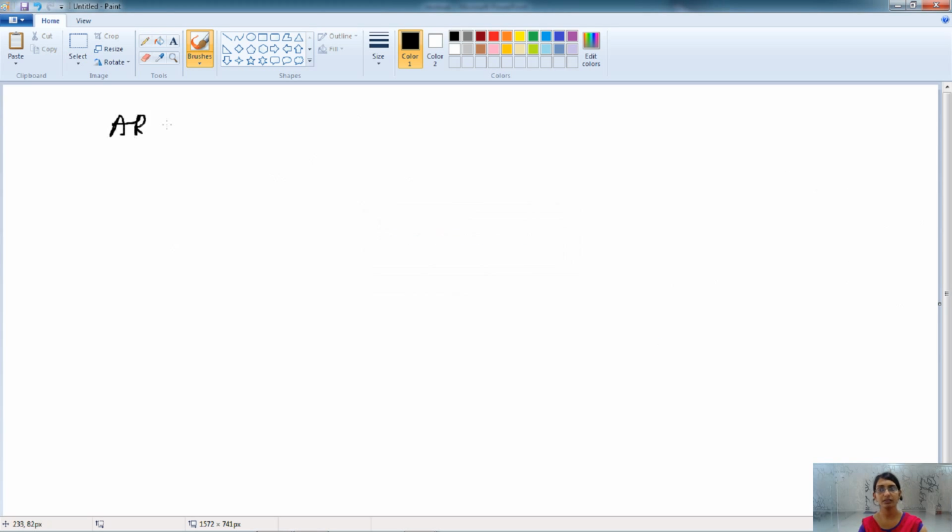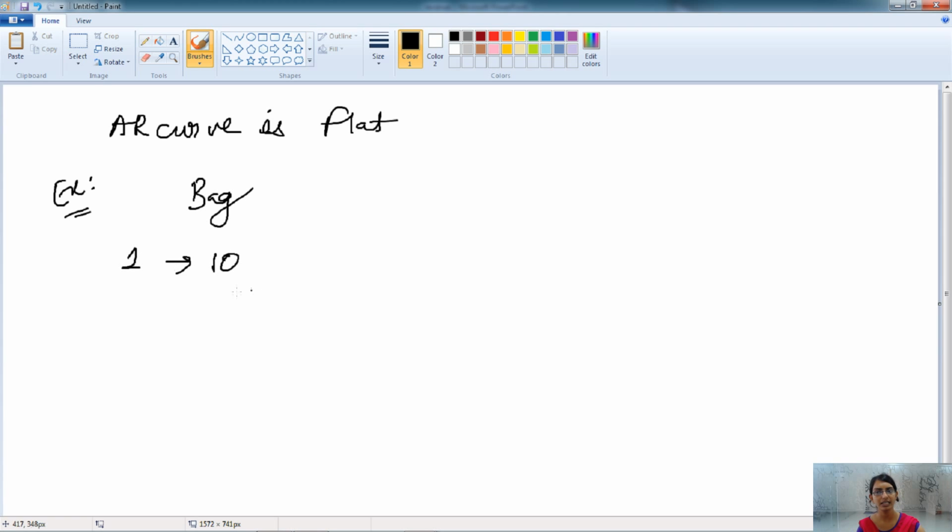Let's start with when the AR curve is flat. Let's start with the example itself. We are selling goods like a bag. So when we are selling the bag, the price is fixed. When we are selling the first, the price is, let's say, 100. When we are selling the second unit, the price is the same.